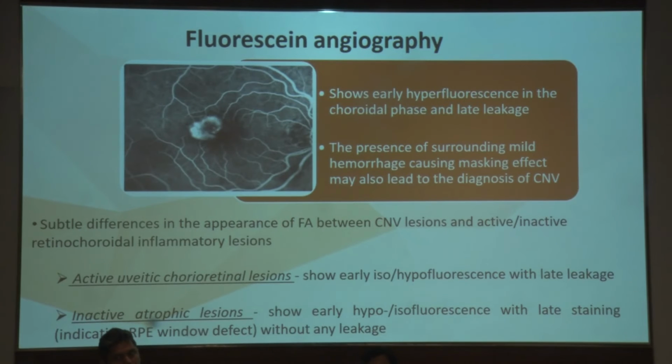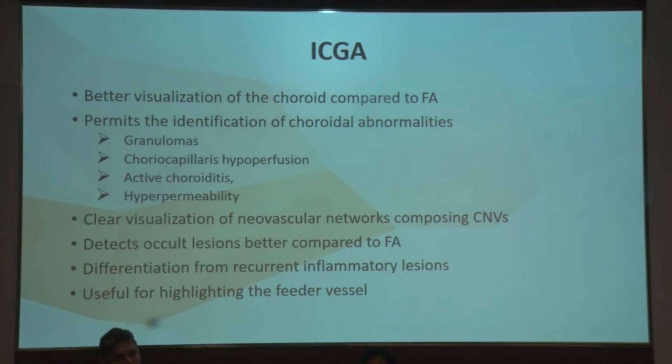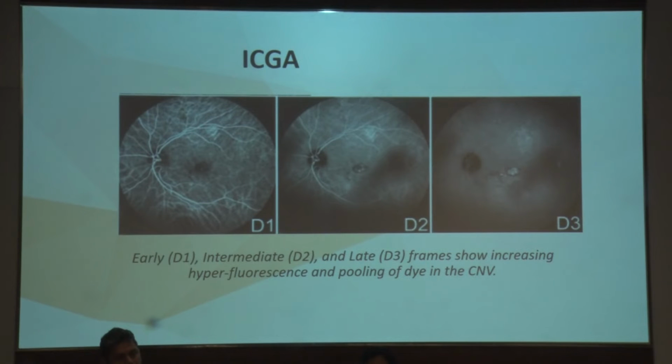Now coming to the diagnostic modalities, this is the classic FA where we can see early hyperfluorescence in the choroidal phase itself in a pre-existing choroiditis patient. Now this has been reported by the team at PGI about tubercular serpiginous-like choroiditis associated with CNVMs, and ICGA has been the baseline investigation in most of these cases. On ICGA, we can see that as the late phase appears, the CNVM becomes more prominent.